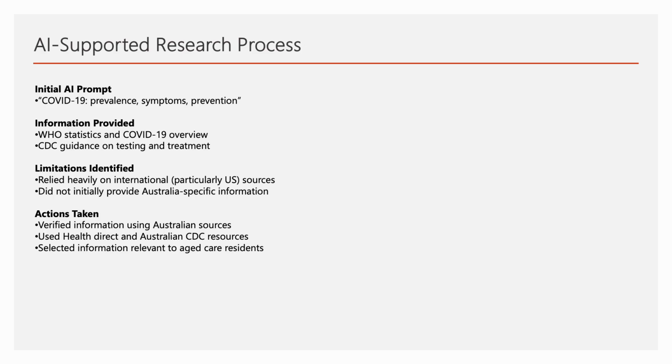ChatGPT provided information sourced from organizations such as the World Health Organization. For example, it stated that nearly 780 million confirmed cases and more than 7.1 million deaths had been reported globally by late 2025, and explained that COVID-19 is a contagious respiratory illness caused by the SARS-CoV-2 virus that spreads mainly through respiratory droplets and airborne particles.